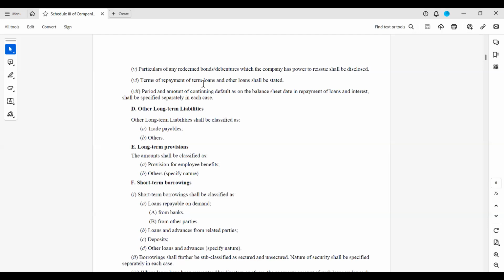Terms of repayment of term loans and other loans shall be stated. You see here very clearly they are telling you terms of repayment. Okay, this is what they have done there.